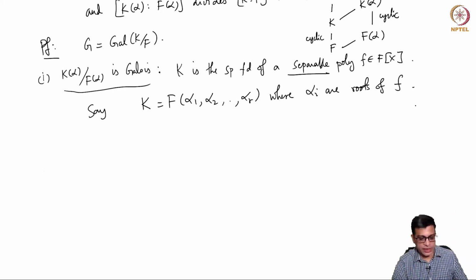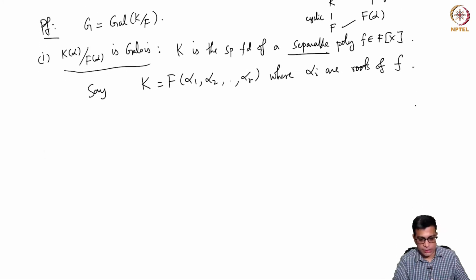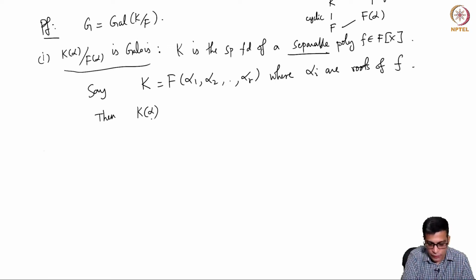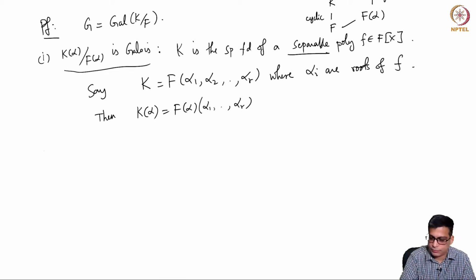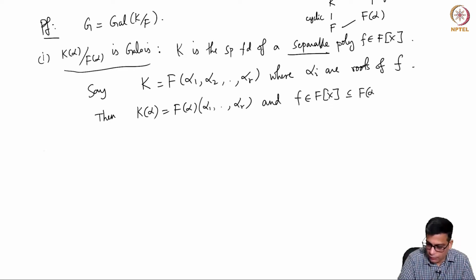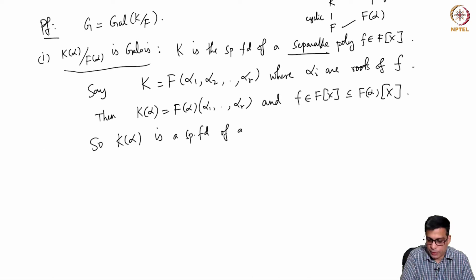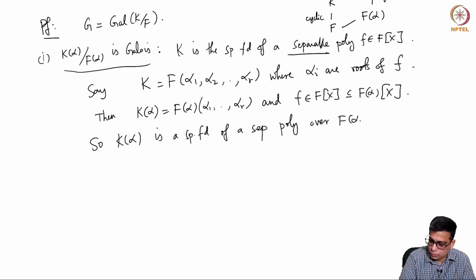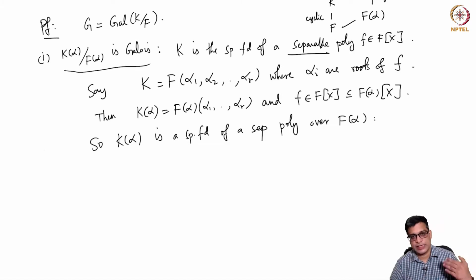This is a trivial statement, by the way. The whole proposition is easy, and this is even easier. So why is K(alpha) over F(alpha) Galois? K(alpha) can obviously be written as F(alpha) adjoined alpha_1 through alpha_r, and f of course is in F[x], which is a subring of F(alpha)[x]. So K(alpha) is a splitting field of a separable polynomial over F(alpha), generated by the roots of the same polynomial.